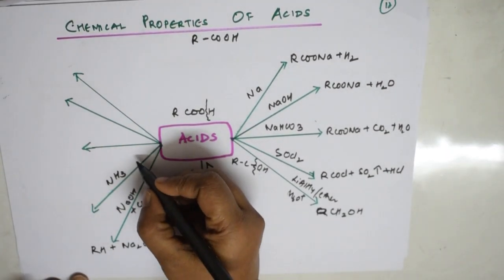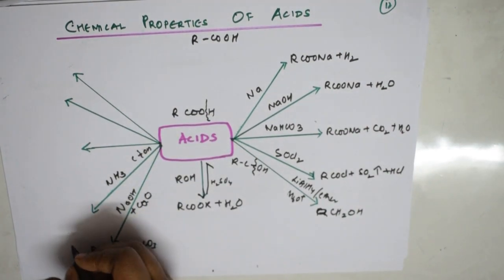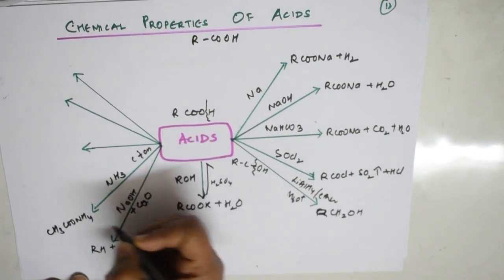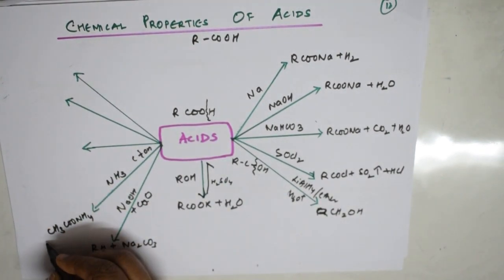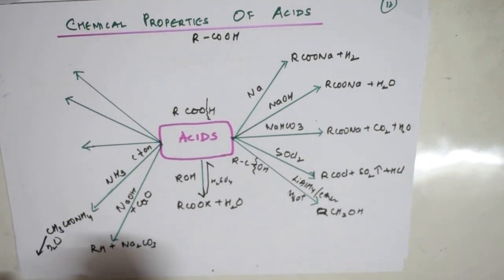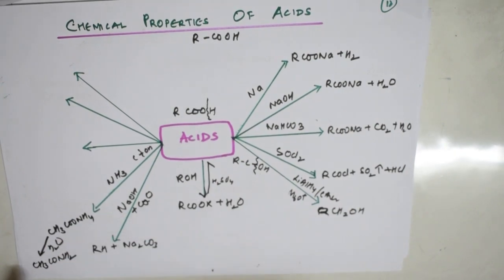It is again a cleavage of the C-OH bond only. I will be getting an ammonium salt. Further, if I do hydrolysis of this, you will be getting amide. Done, students?